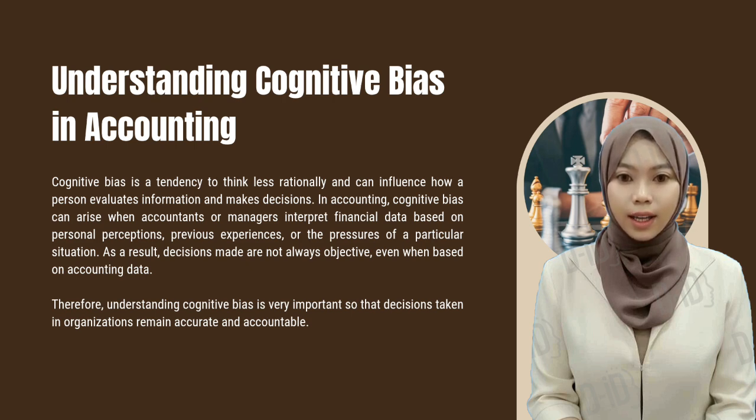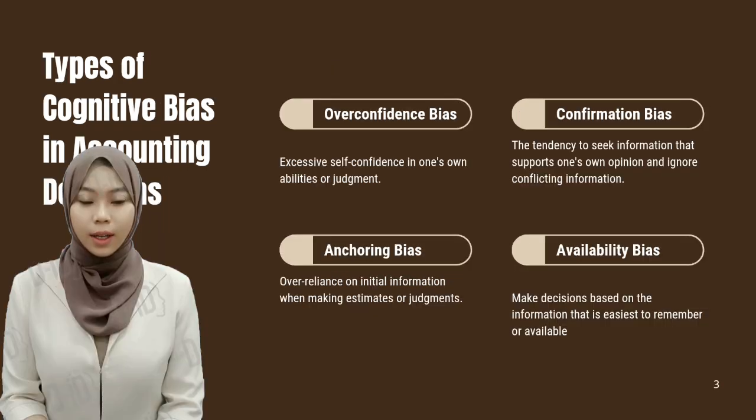By understanding the existence of these biases, individuals can be more careful in assessing information and can reduce the possibility of errors in decision-making. This slide will explain several types of cognitive biases that frequently arise in decision-making, particularly in accounting. These biases can influence how individuals assess information and ultimately impact the decisions they make.